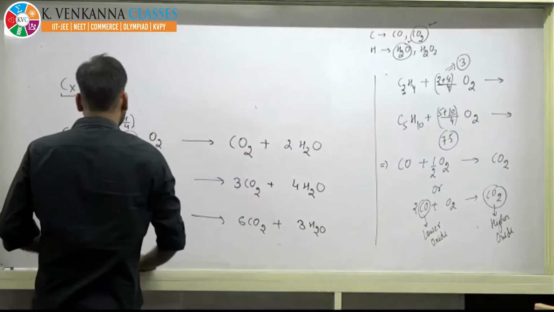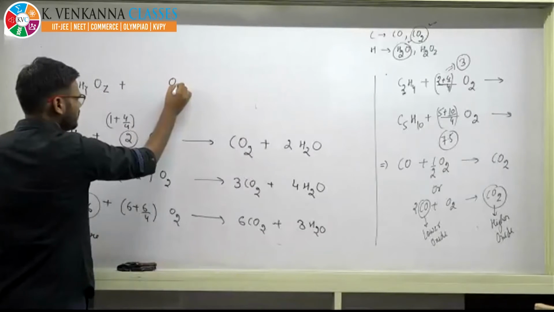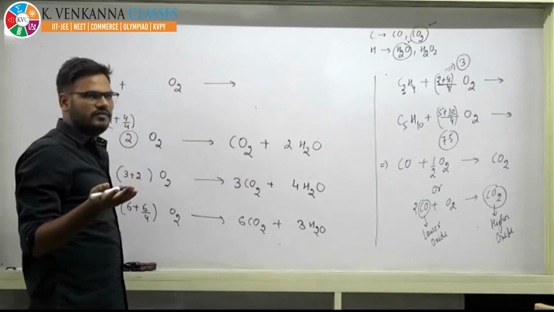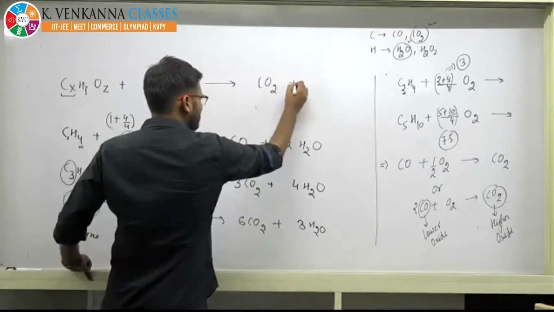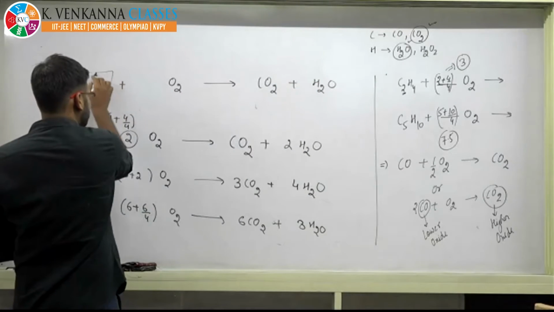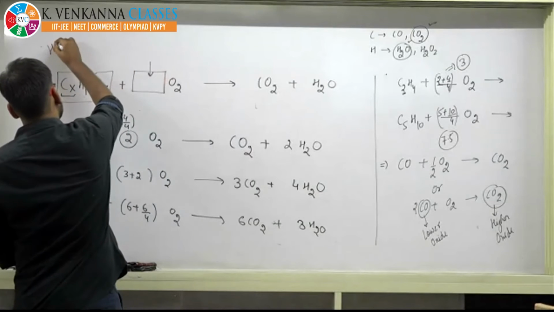You can also predict how to balance CxHyOz. Now, if oxygen is given, if you burn oxygen, nothing, oxygen cannot be burned. The product in this case will be CO2 as well as H2O. Now you have to balance. I want the answer in the next class. What will be the answer over here? This is your HW.